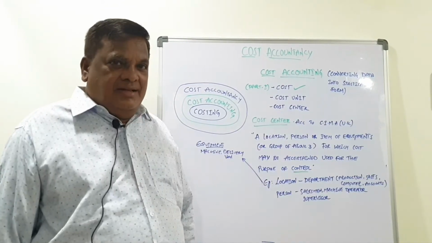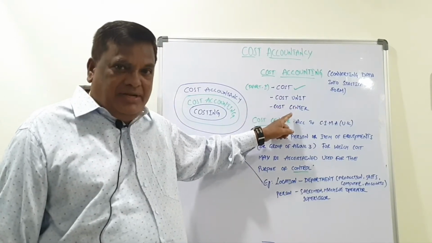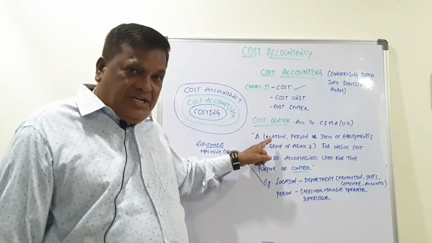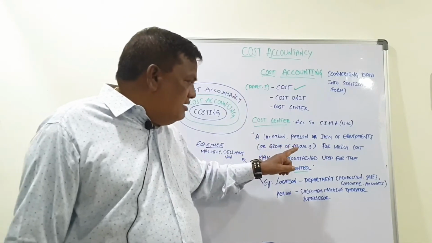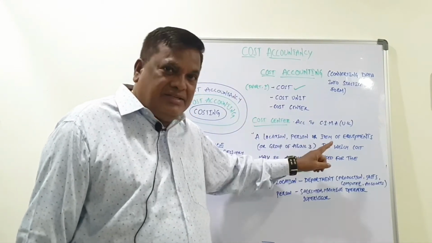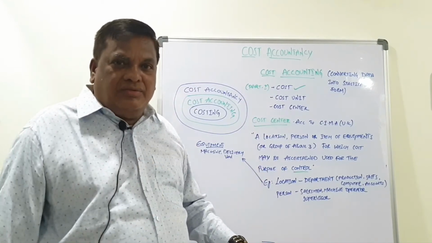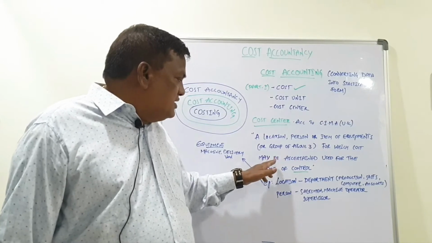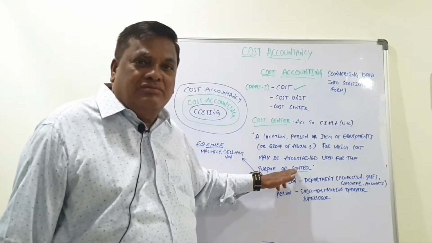Right. After discussing the cost unit, we are going to know the cost center meaning. According to CIMA UK, a location, a person or item of equipment, or a group of these, is called a center, for which the cost may be ascertained, used for the purpose of control. The word is control.